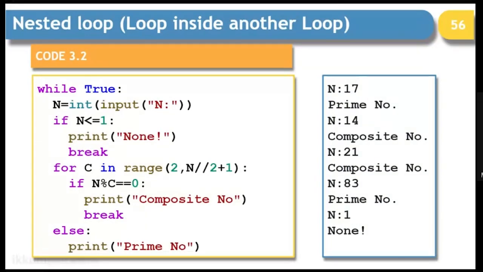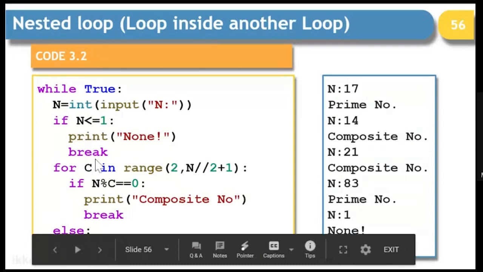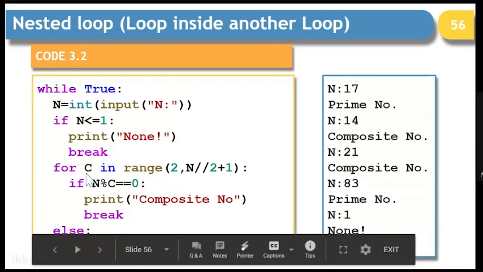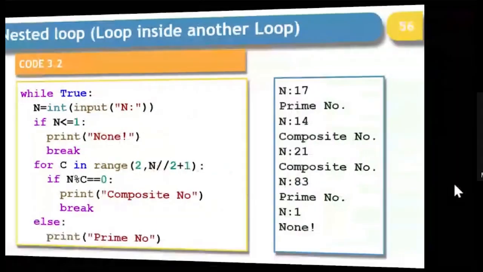And at the same time, as soon as you write a number which is less than or equal to 1, this loop terminates. So without making use of any condition, on top we are putting while true. As soon as the break happens, the outer loop terminates. And if this break does not happen, the second loop of for starts from here. So it is just checking whether a number is a prime or composite number.